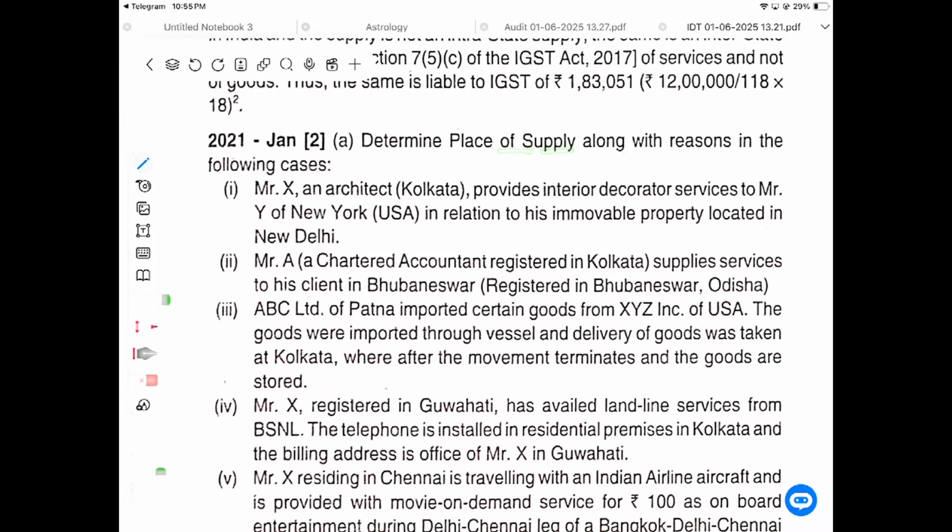Determine the place of supply along with the reasons for the following. Place of supply.